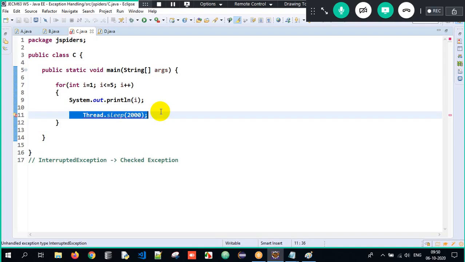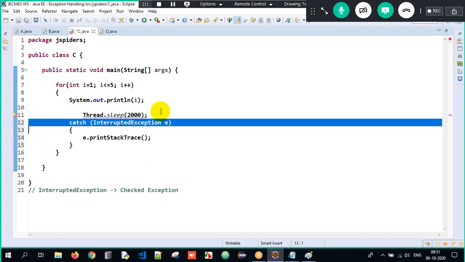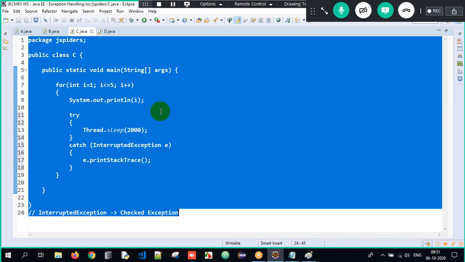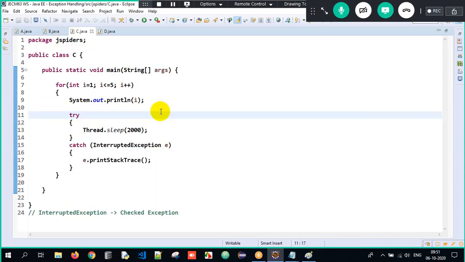So the compiler already knows it. When I use Thread.sleep(2000), there might be someone who might come and interrupt. That's the reason the compiler is forcing us to handle it immediately. So that's the reason we have to handle an exception. But when is the question? Is it immediately or after some time?